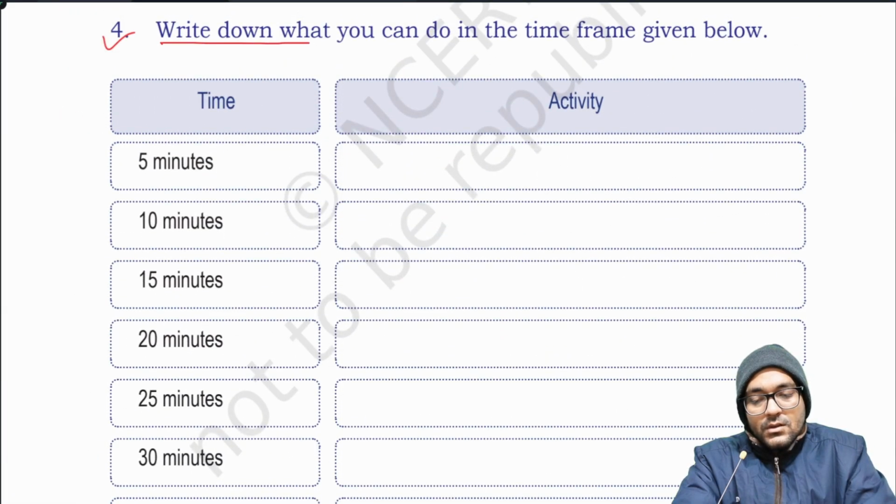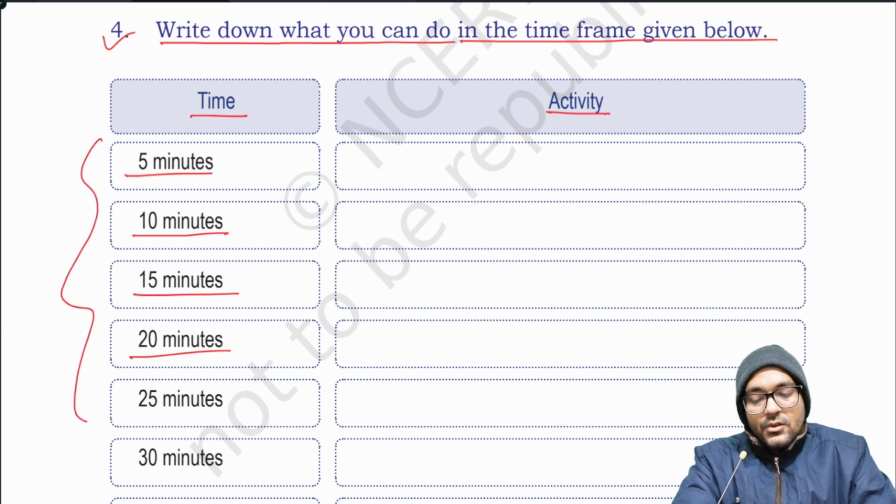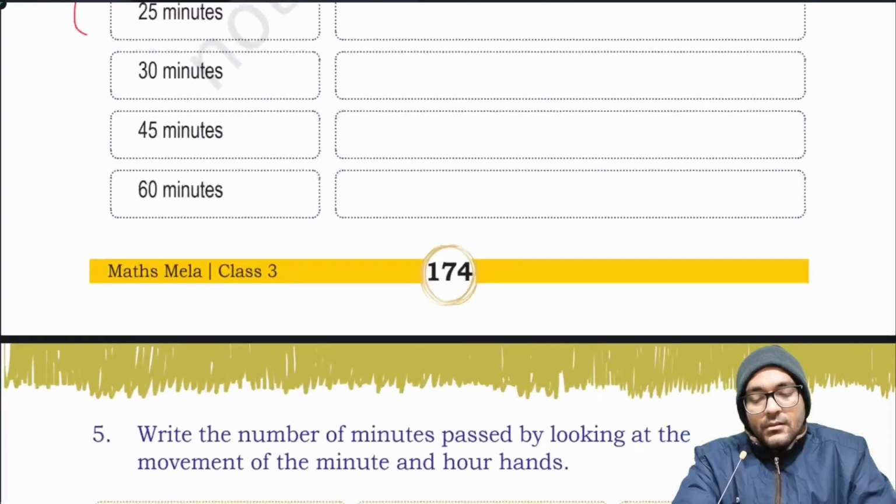4. Write down what you can do in the time frame given below. Time, activity. 5 minutes, washing face. 10 minutes, brushing teeth. 15 minutes, doing lunch. 20 minutes, bathing. You can write according to your daily routine.